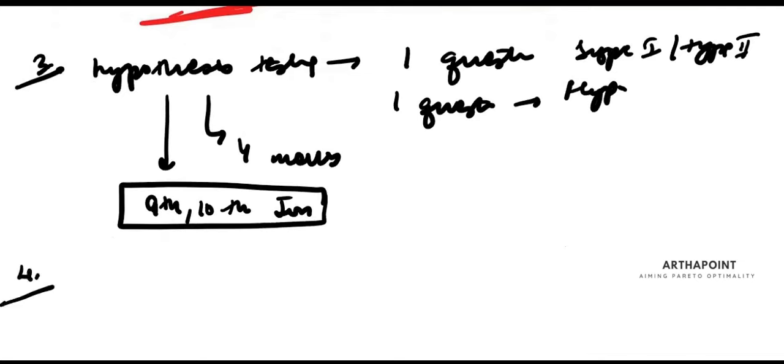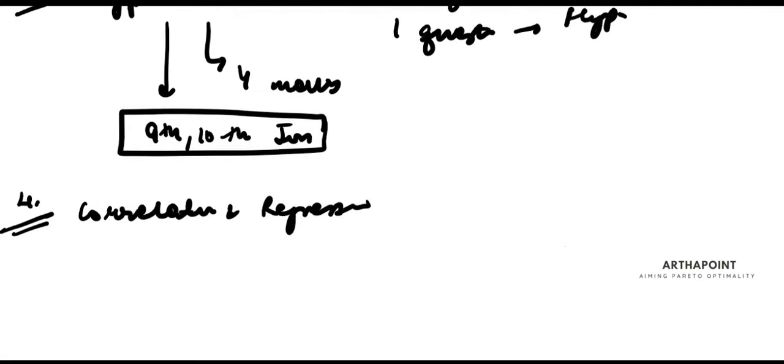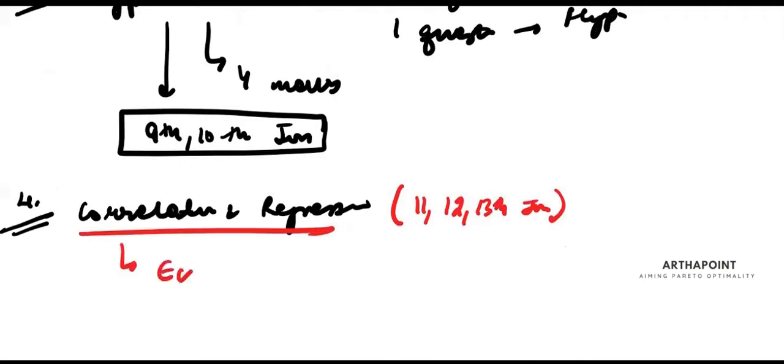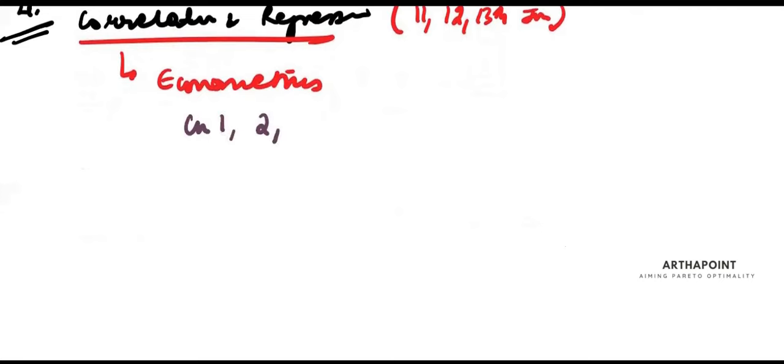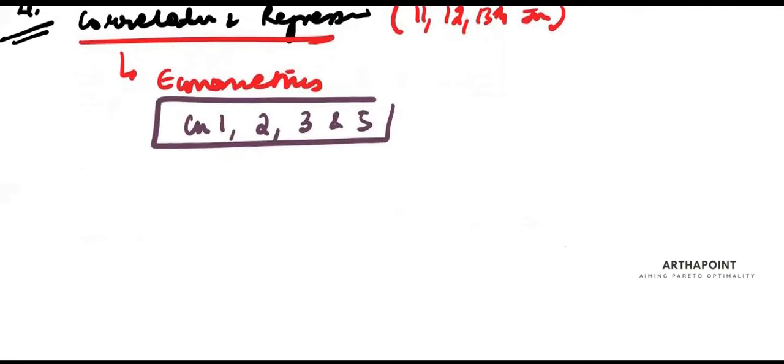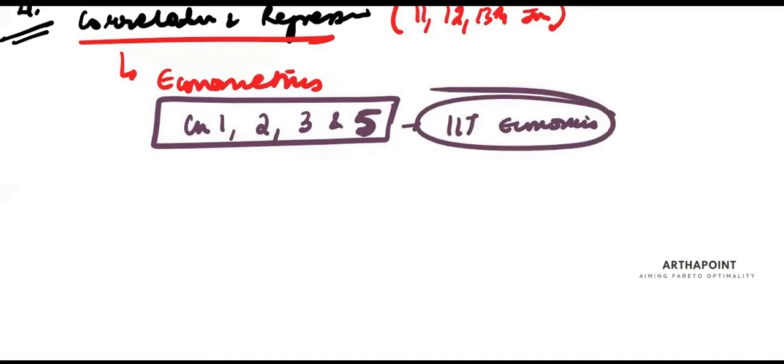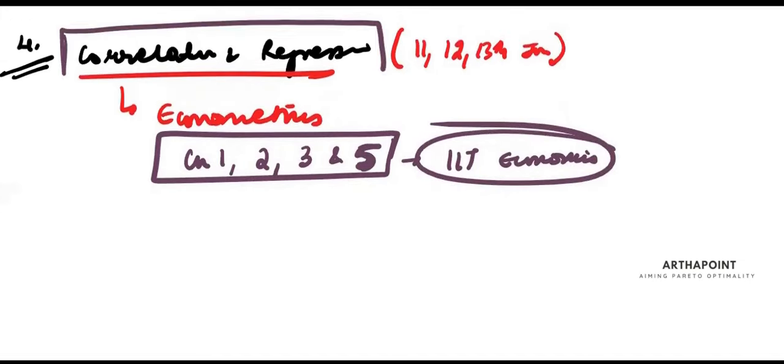And at last, the 4th unit is correlation and regression. I wanted to dedicate 3 days on this, 11th, 12th, and 13th of Jan. This will be covered from the econometrics folder. And which chapters will you cover? Chapter 1, 2, 3, and 5. Only these are the relevant chapters for IIT JAM Economics. Only these have to be covered for this unit.